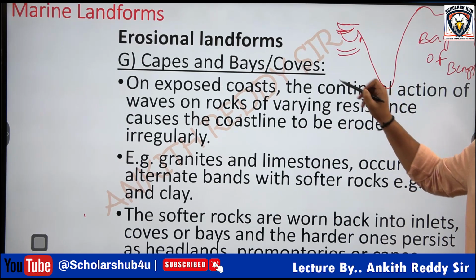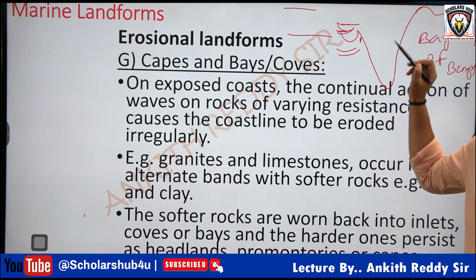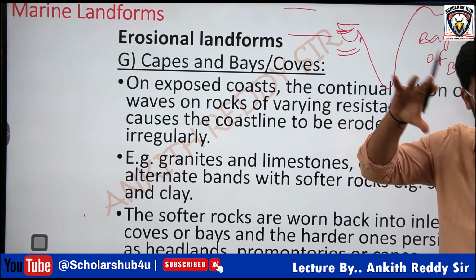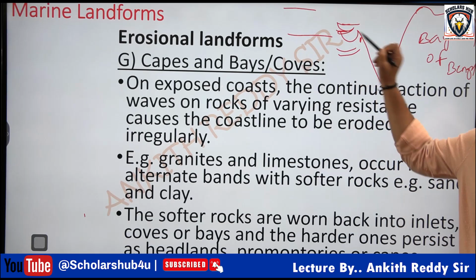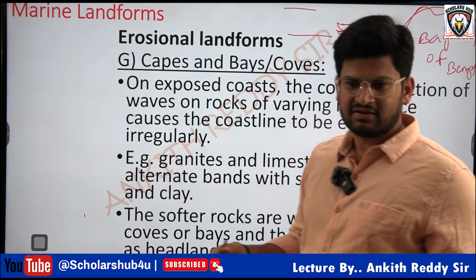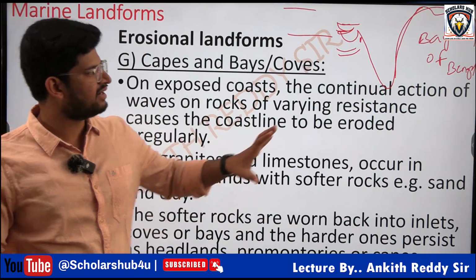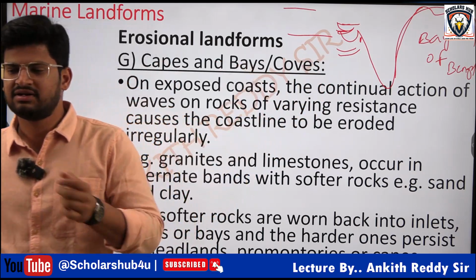This is narrow, this is broad. So the narrow part of the ocean intruding into the landmass, a small part of water body covered by land, this is called Gulf. What is bay? It is also part of ocean, and also covered by land, but it is very broad. Here it is narrow. That is the difference between Gulf and bay.